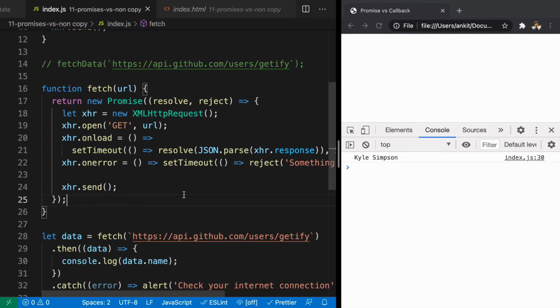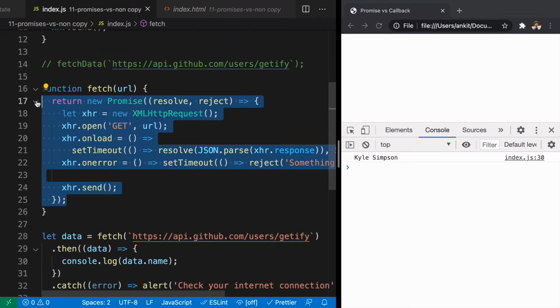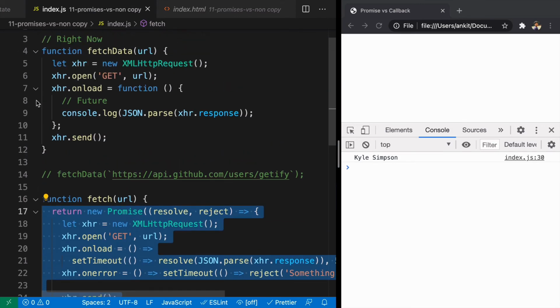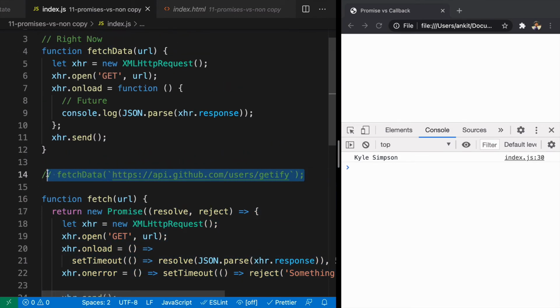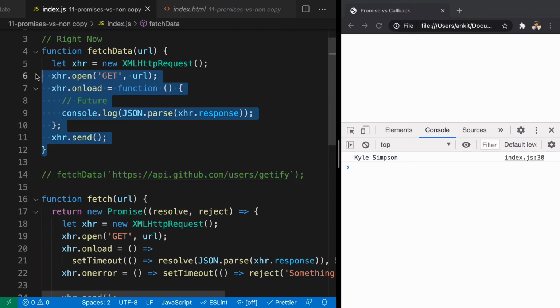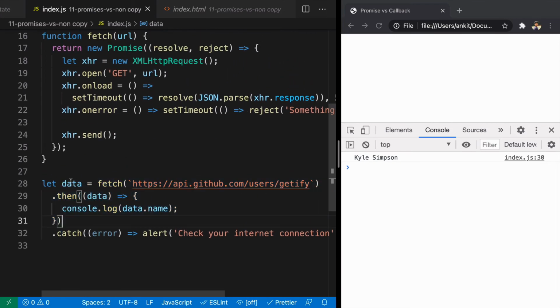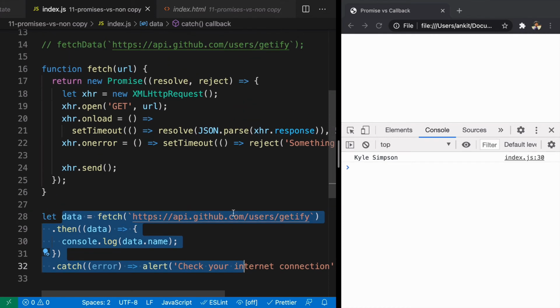So just by using promises, we were able to solve the problem of inversion of control. Rather than us being in control, the function that we are calling is in control, and that can get manipulated or can have some issues in future. But here, because we have control over the data, we can take care of it the way we want. Not only this, promises also have a lot of characteristics that come with them, and that makes promises really, really powerful.